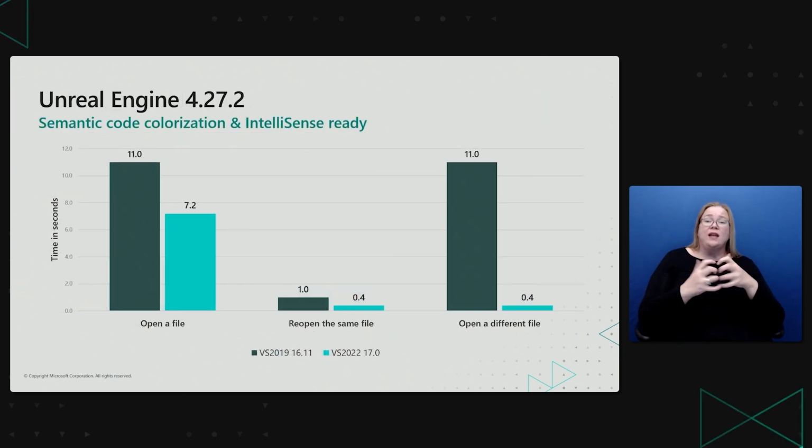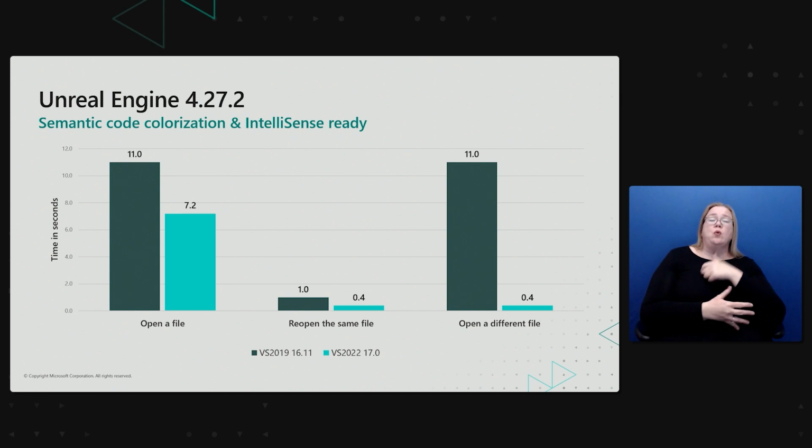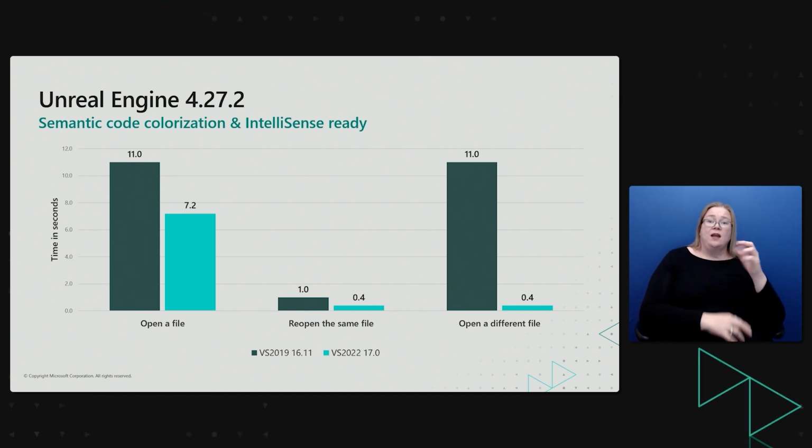For the Unreal Engine experience in Visual Studio, we have joined forces with Epic Games to deliver performance boosts to IntelliSense for Unreal Engine. Through sharing precompiled headers, we were able to make semantic code colorization and IntelliSense ready 18x faster.